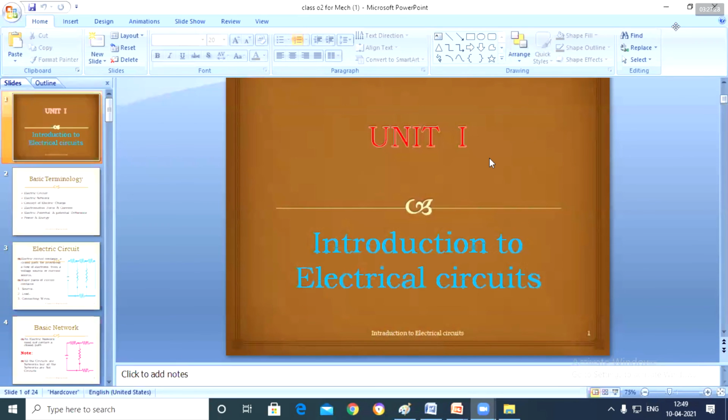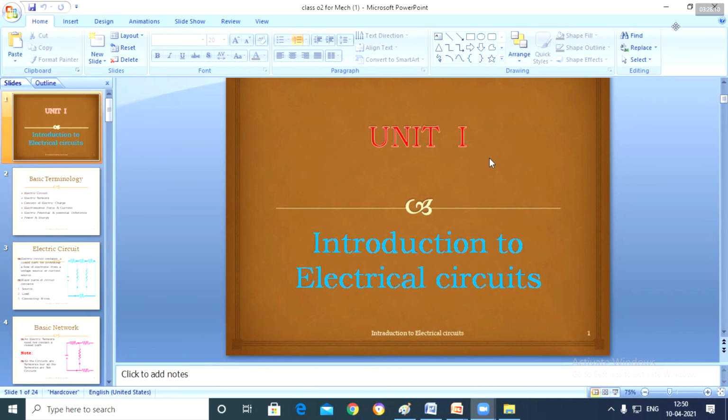Suppose you keep the diode in this way, it is conducting. If you reverse the terminals, current is not passing. Then it is unilateral. Now take a resistor. Current is flowing, and when I interchange the terminals, the current is still flowing. Then it is bilateral, as the current conducts in both directions. In one direction only, it is unilateral. Diodes and transistors are unilateral. Resistors, inductors and capacitors are bilateral.